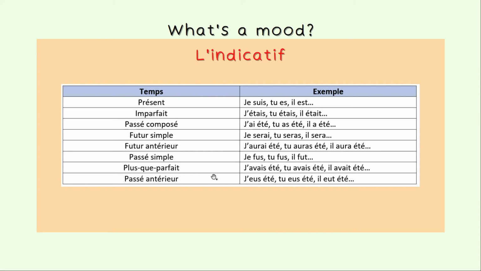You also have plus-que-parfait. J'avais été, tu avais été, il avait été. And passé antérieur. J'eus été, tu eus été, il eut été. So, passé antérieur is not really used in everyday French. You could find that maybe in books and novels as well.